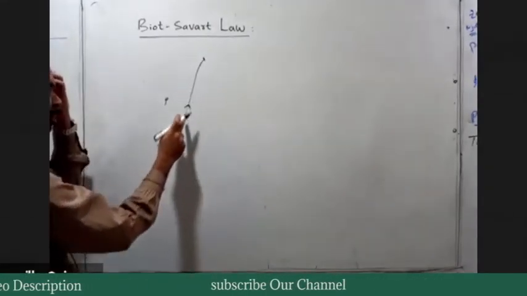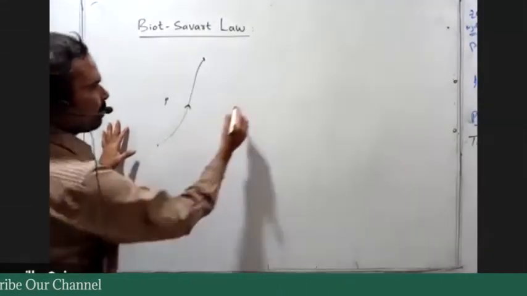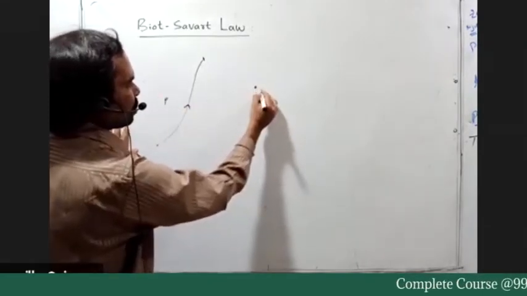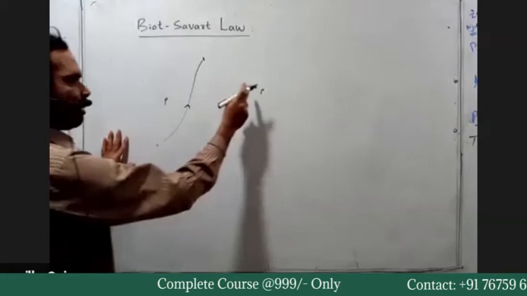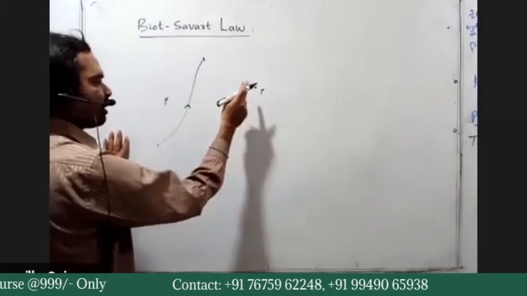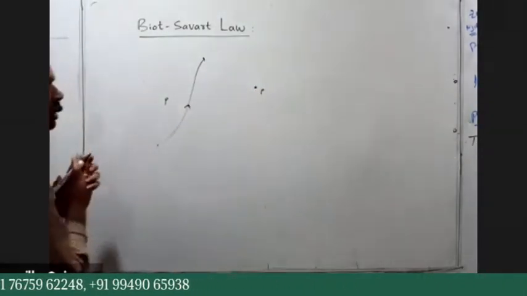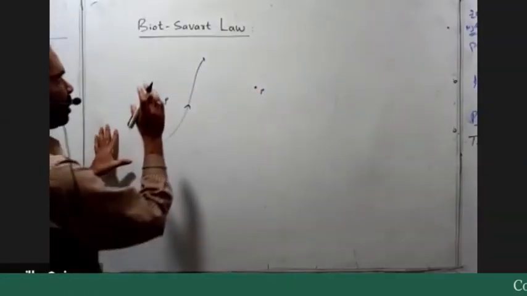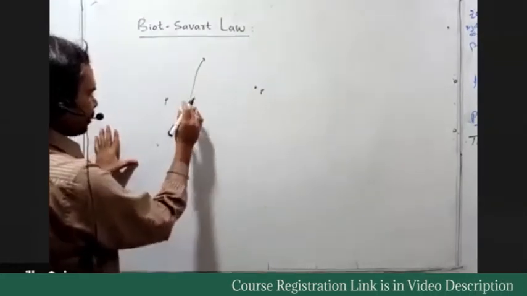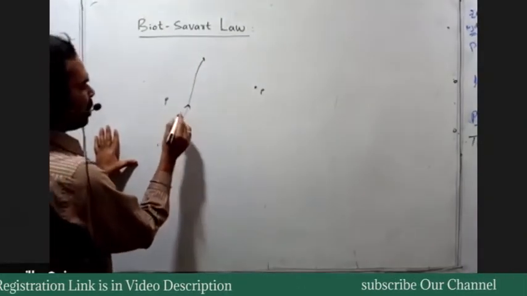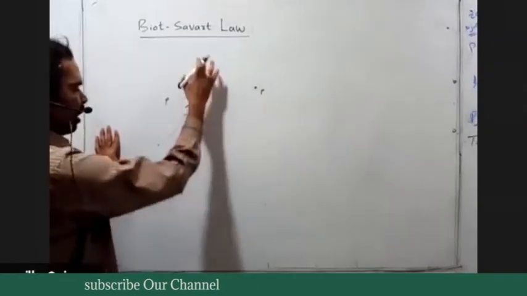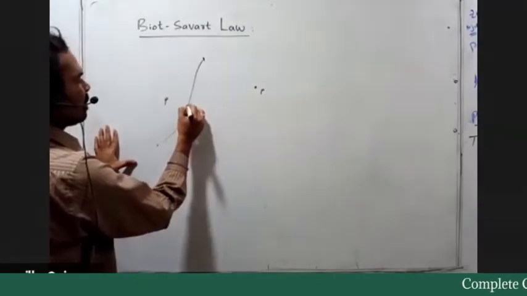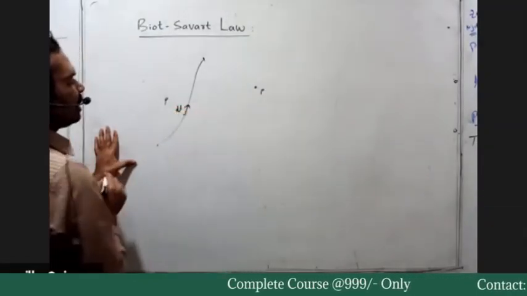Suppose that due to this arbitrary current carrying conductor, I choose one point P in its surrounding region. At the point P, we have to calculate the magnetic field induction due to this current carrying conductor by using the Biot-Savart law. According to this law, in this arbitrary conductor, you consider a small element dl.